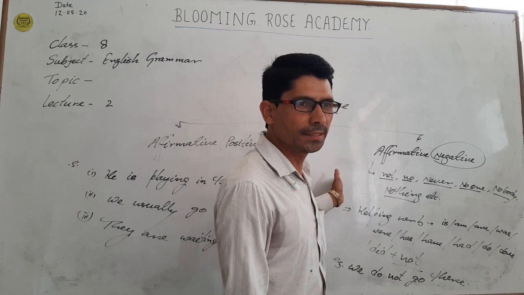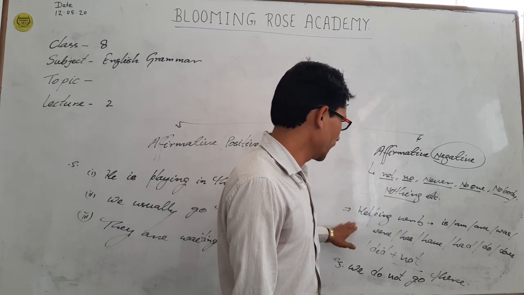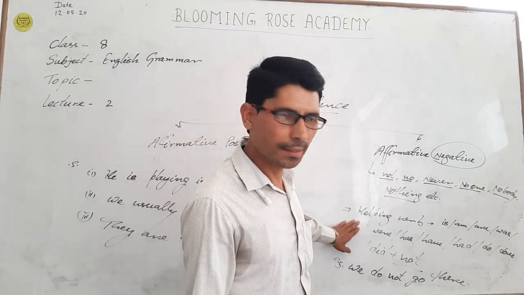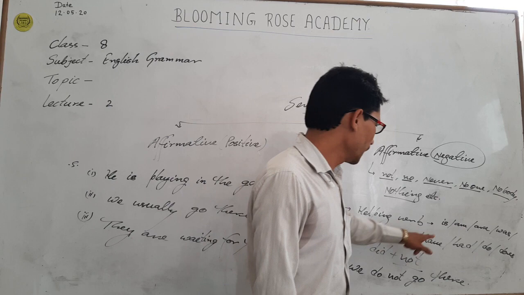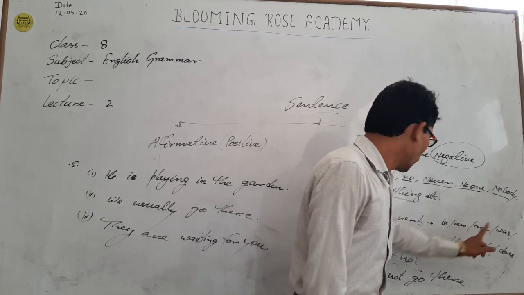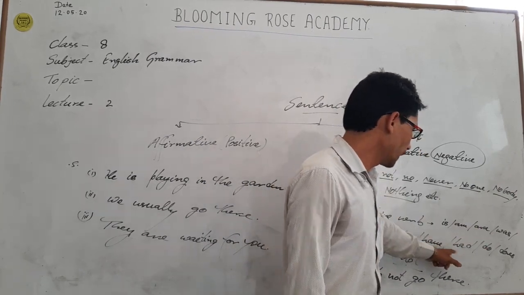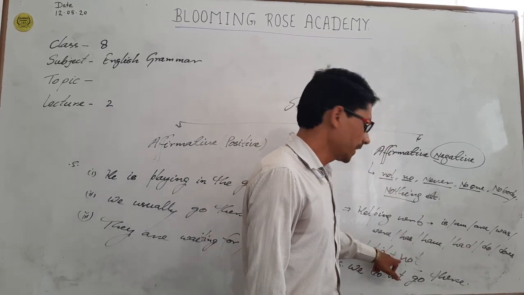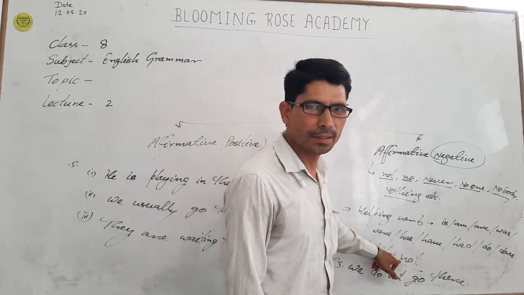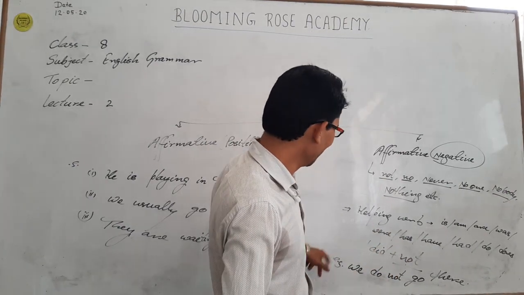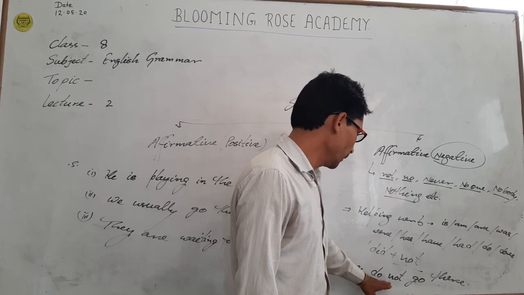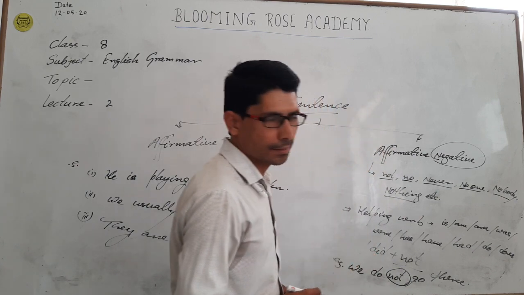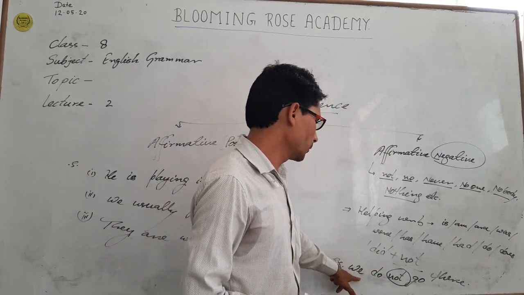Another way to change a positive sentence into negative: most sentences contain a helping verb like is, am, are, was, were, has, have, had, do, does, did. If we put not or never after it, then this sentence turns into a negative sentence. For example, we do not go there. See that in this sentence, not is given, so this sentence is changed into negative.